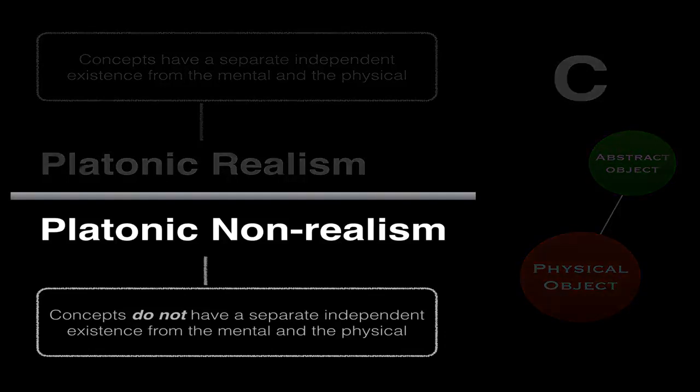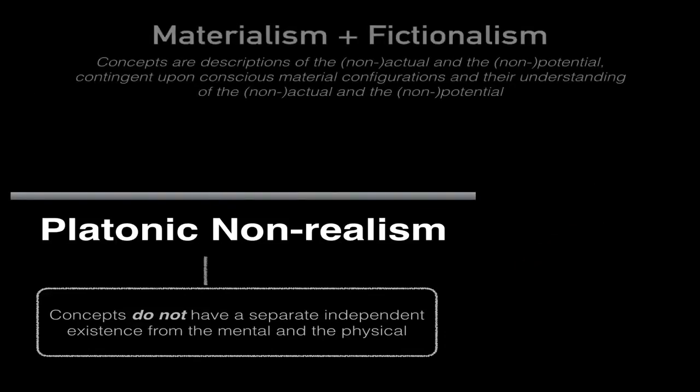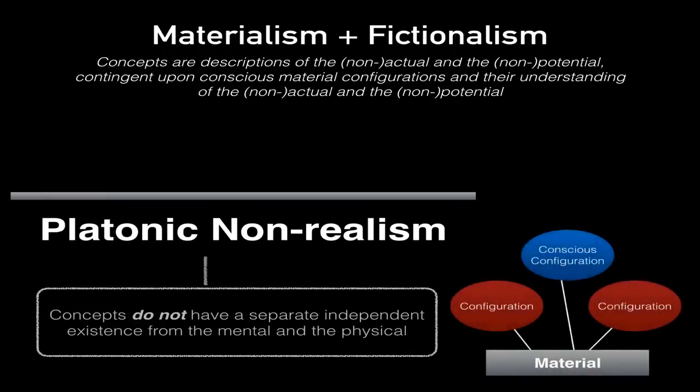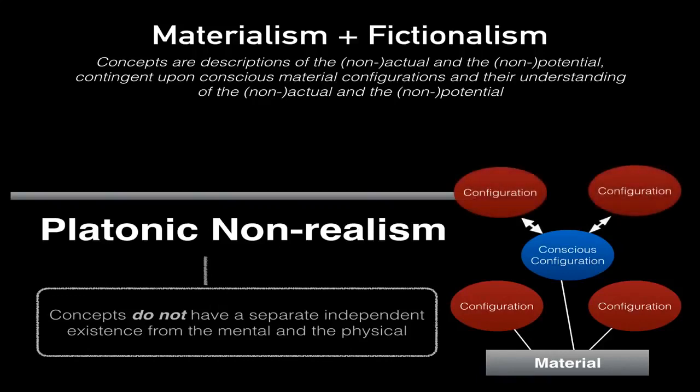So what does this mean in the context of materialism? It means that concepts are descriptions of the actual and potential. A label for this is fictions. A way to visualize this could be as follows. There is a fundamental material, there are emergent non-fundamental configurations of material. The mental is a specific process emerging from at least one of such configurations. The mental has what we call experiences, caused by interactions with other configurations. Certain minds with sufficient intelligence can describe experiences using symbols and sounds we call language.